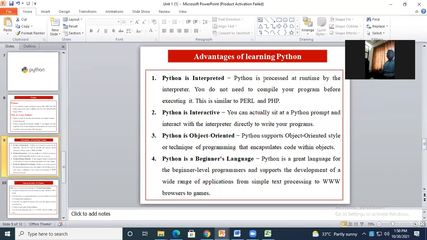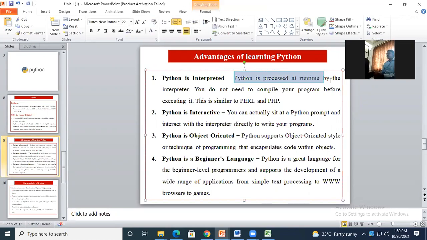It's an interpreted language, so Python is processed at runtime by the interpreter, so we need not compile the complete program before executing it. Otherwise time is required to go through all the lines of the program, then check the syntax and semantics of the program, whether it is followed or not. And if there are calculations, then computation time and then execution time. But in Python programming, as it's an interpreter, line by line is going to be considered for the execution.